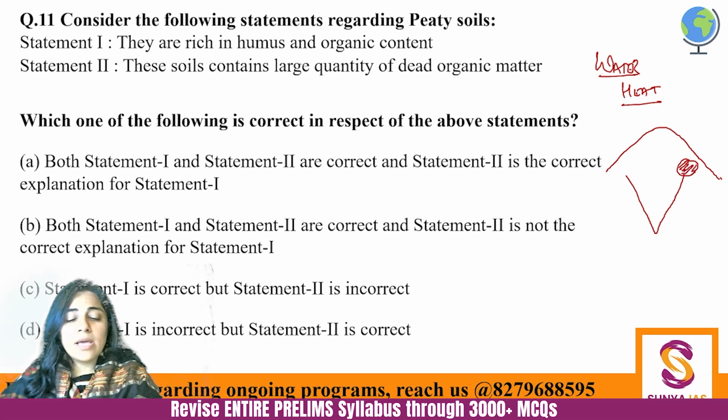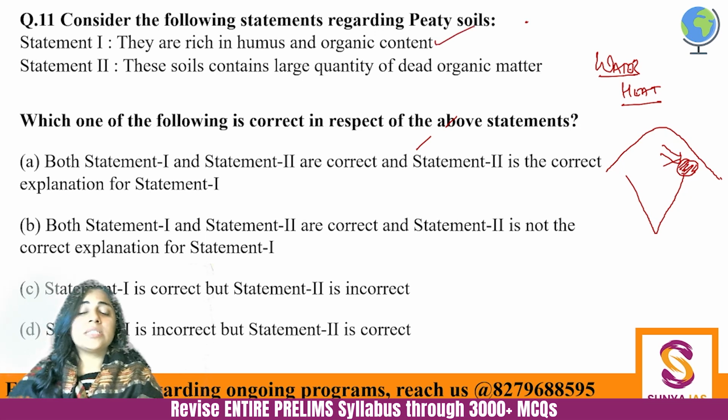And it's not as if the West Bengal area has alluvial soil, so it cannot be having PT soil. It has both, right? The upper region has alluvial soil and the lower region has PT soil. Simple as that, right? So first is absolutely correct.